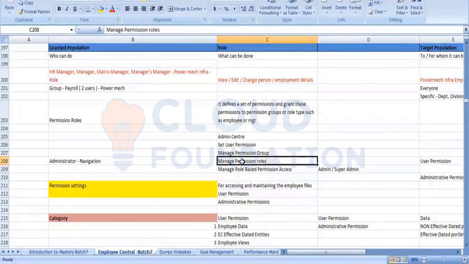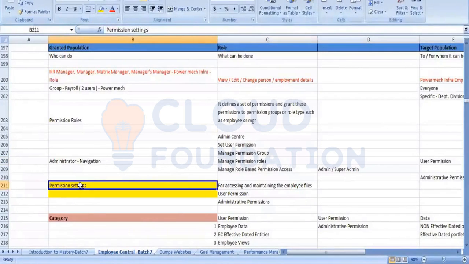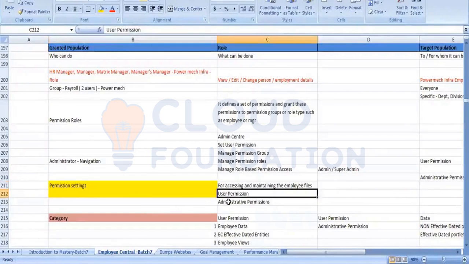After going into the permission role, we need to select the permission setting. After selecting the permission setting, when you click on the permission, you will find two things. One is user permission and one is administrative permission. Let me show parallelly here.